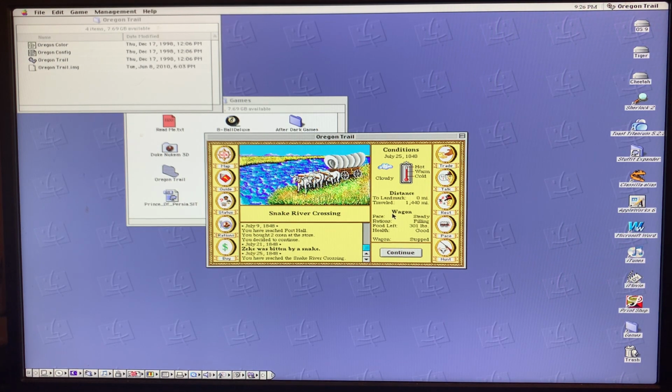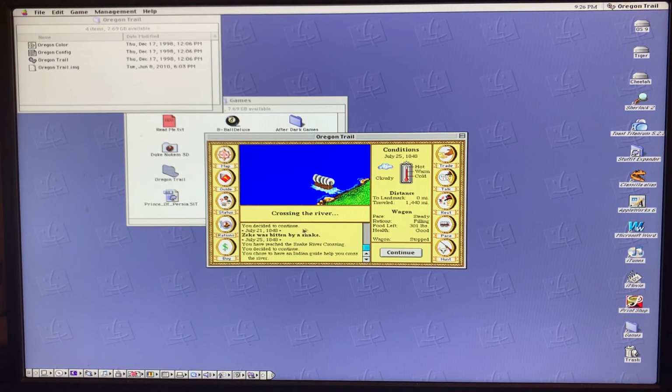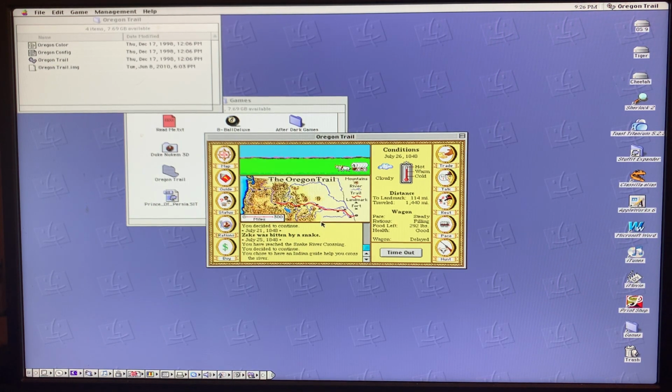Okay, we've reached the Snake River crossing. We've got to get over this river. Hire an Indian. The Indian guide has never failed me, and this is why I always buy extra sets of clothing, because the Indian guide wants 3 sets of clothing. Okay. Heavy fog. Got to wait for the heavy fog to break. And then, okay, this is why being a carpenter is handy, you're able to fix it.